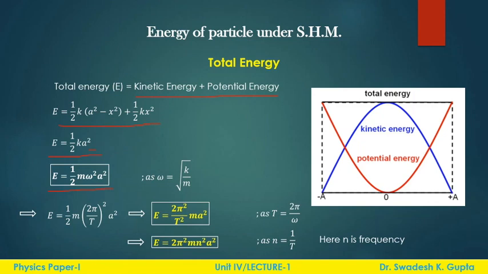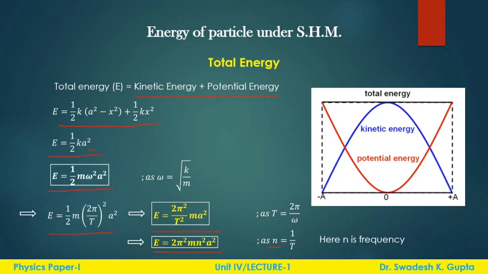We can get the total energy in terms of time period and also in terms of the frequency, which is n here. From the graph, you can see that at the center the potential energy is 0 and the kinetic energy is maximum.